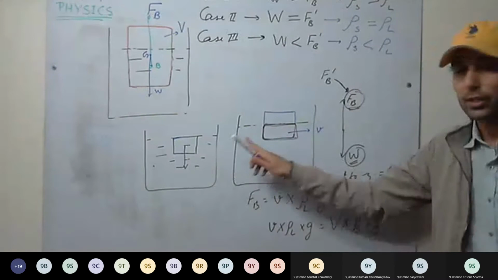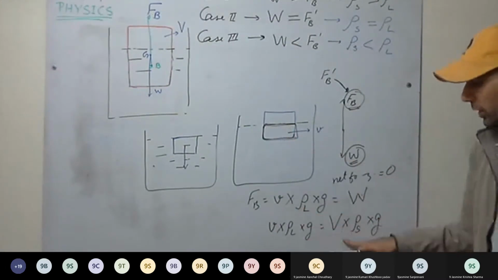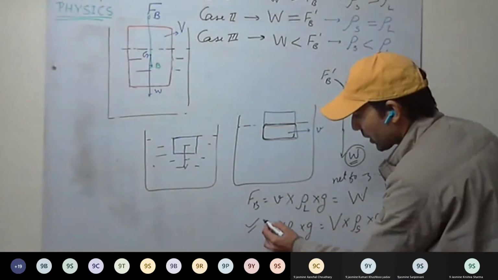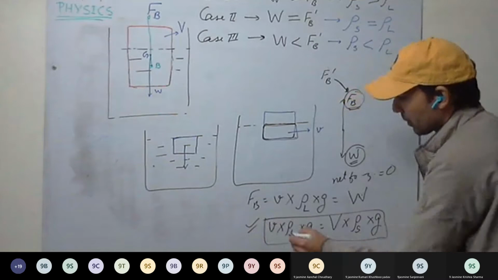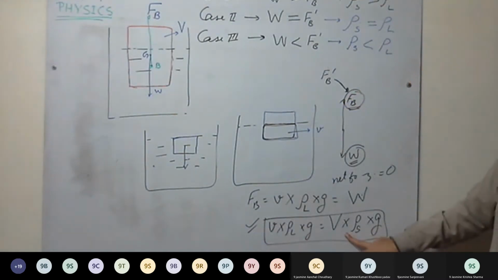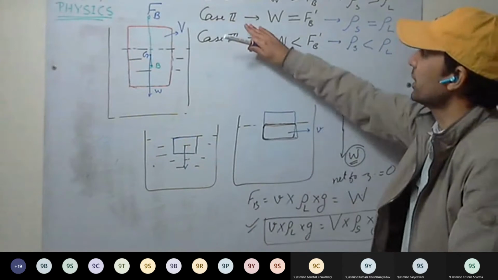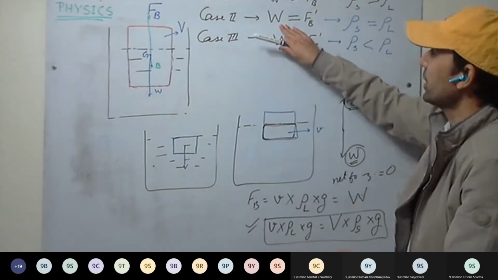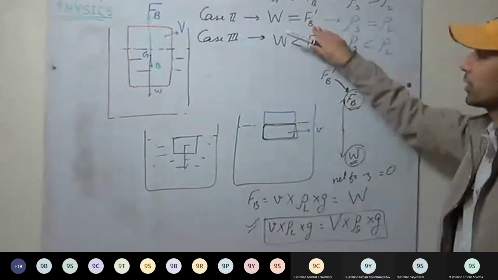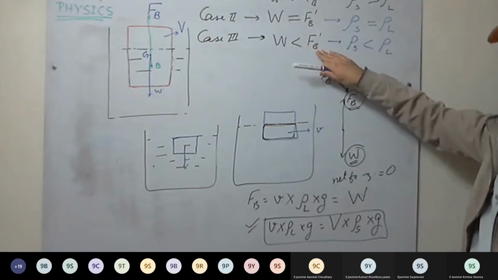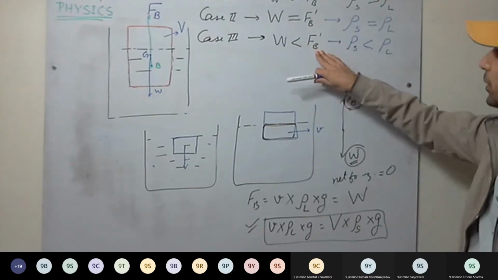So for a body to float, this relation must hold. For a body to float, the weight of the body must be equal to or less than the maximum buoyant force. This is the principle of flotation.